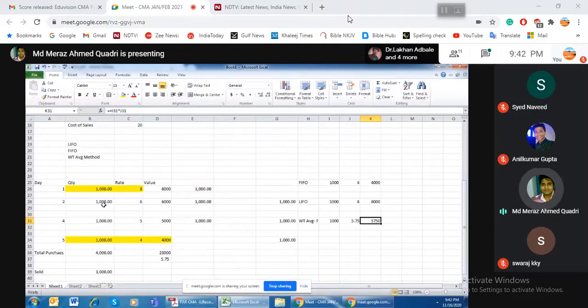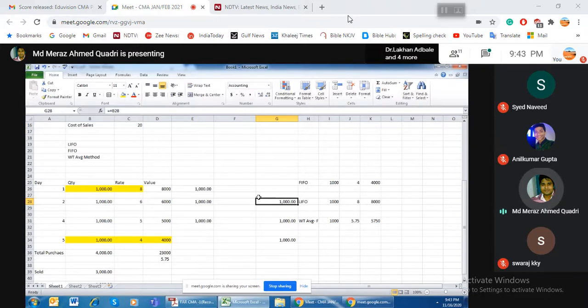On the other hand, if the question is asking me to calculate under the LIFO method, it means last in, first out. So first I will start reducing from the last point. First it will sell the latest purchase, then the second latest, then the third latest. Whatever is the leftover item, I will assume it is the first item which we procured at the rate of 8 rupees. It means my inventory under the LIFO method is 8,000. When it comes to the weighted average, I take the quantity I have purchased.